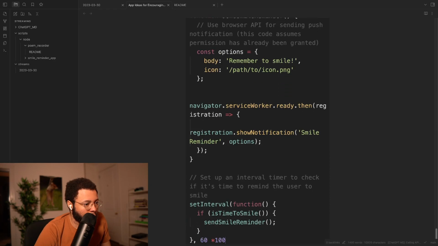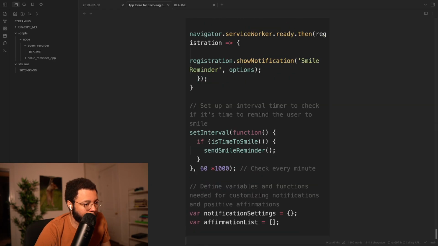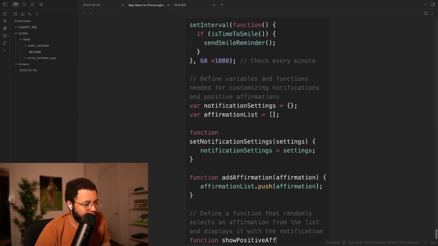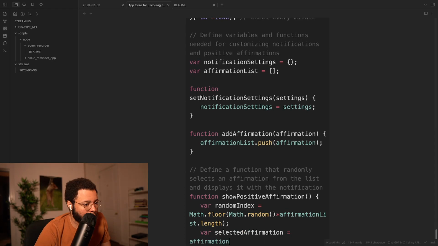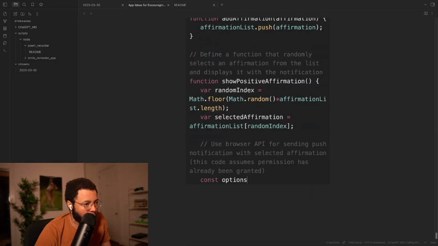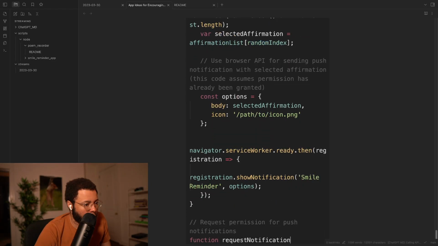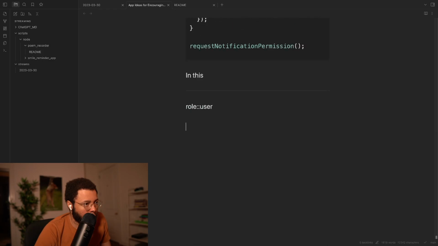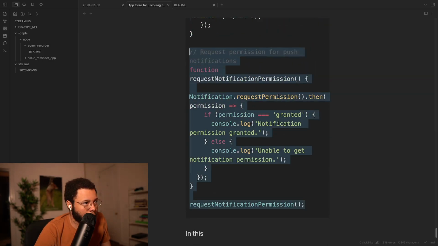This looks pretty much the same to me. Oh, wait. Use browser API. Oh, here we go. Here we go. This is new.